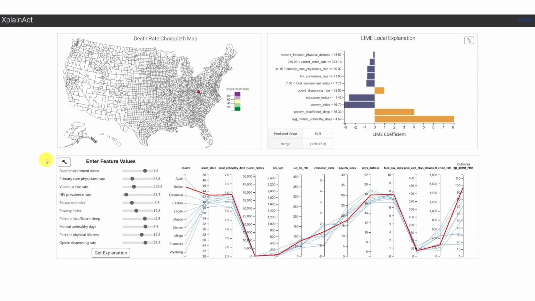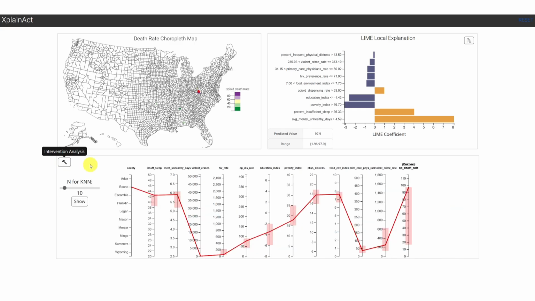To explore potential mitigating strategies, Taylor switches to the intervention mode of the parallel coordinates. In this mode, she interacts with the model to simulate the effects of various hypothetical interventions. After experimenting with different attributes, she discovers that the opioid death rate can be significantly reduced by lowering the number of mentally unhealthy days. Further exploration reveals that decreasing the percent of insufficient sleep also reduces the number of mentally unhealthy days, leading to an additional drop in the opioid death rate. This causal chain offers actionable insights for designing targeted interventions to address the crisis in her community.